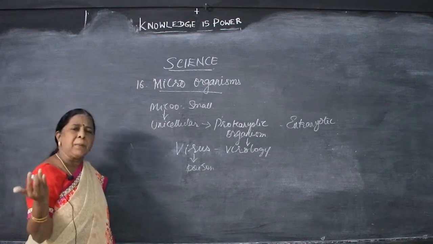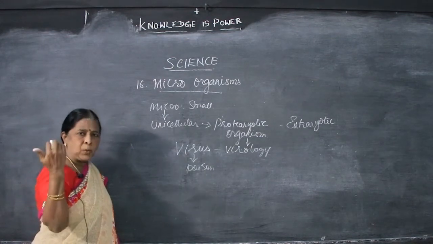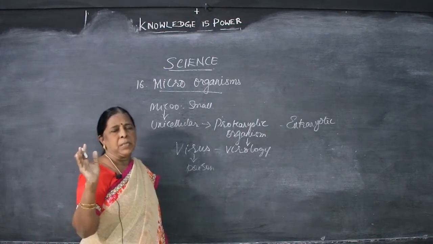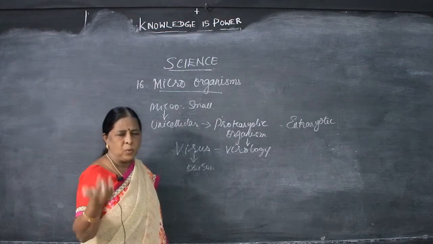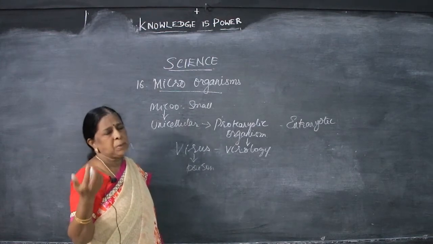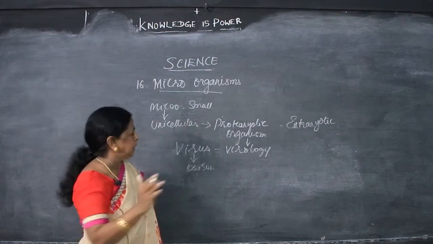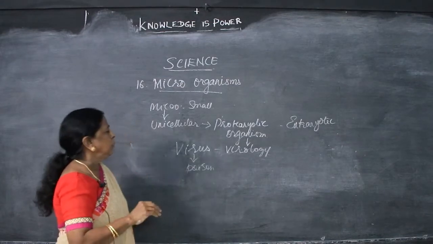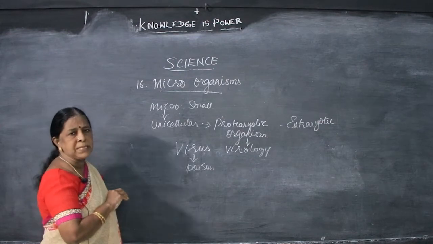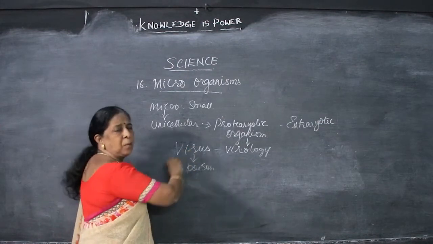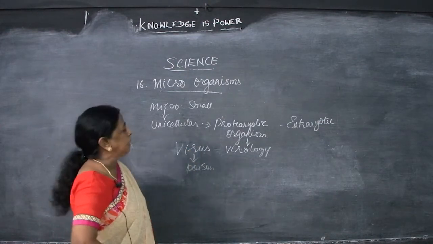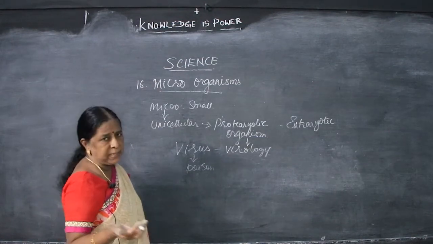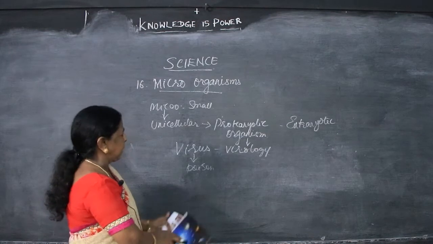So, habitat means what? Living place. When we are going for the living place, this virus can be seen all over. That means you can see it in air, water, and whatever things may be, soil. Neenga enge pathinganalu we can see the virus. Virus present all over. In Latin the meaning of virus is poison. Okay. Study of virus is virology. They cannot be seen naked because I said already it is microorganism.